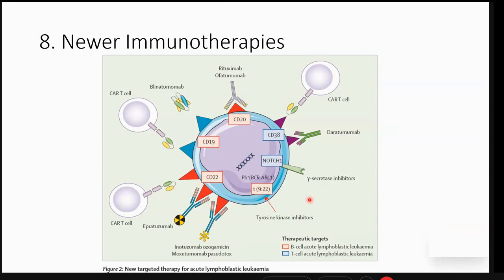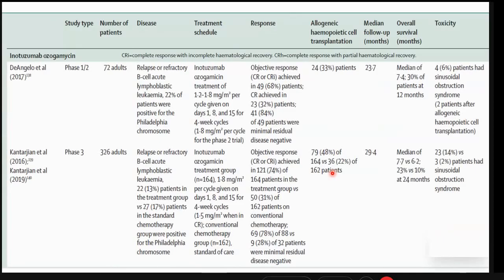Then for T cell ALL, we've got specific agents like the gamma secretase inhibitors and daratumumab, still in early studies, not yet published, but showing promising results. So inotuzumab, of course, is itself a big topic, so I'll not go into details of inotuzumab and blinatumomab. Suffice it to say, in 72 adults and 326 adults, 2 studies. This is a phase 1-2 study and the INO-VATE study, a phase 3 study.